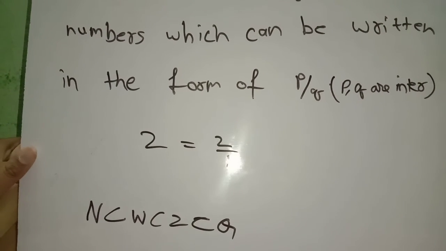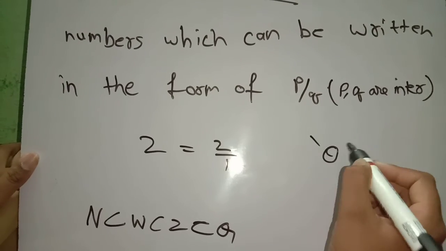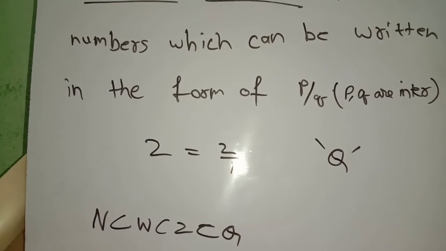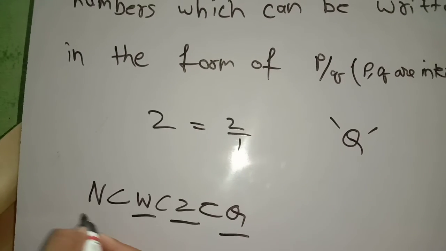So friends, the rational numbers are denoted with the letter Q, integers with Z, whole numbers with W, and natural numbers with N.